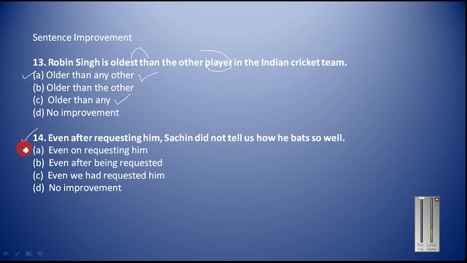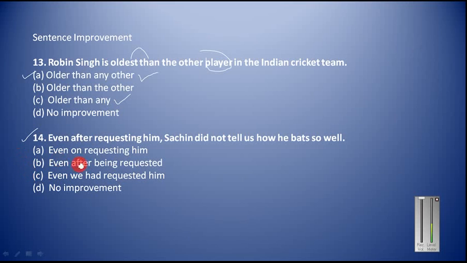Now let us move on to question number 14. Even after requesting him, Sachin did not tell us how he bats so well. Even after he was requested by us. Just see the sentence. Just try to understand the sentence. Sachin was requested by us. So in this sentence, we are using the passive voice. Okay. So that is why you have to use the passive construction here.